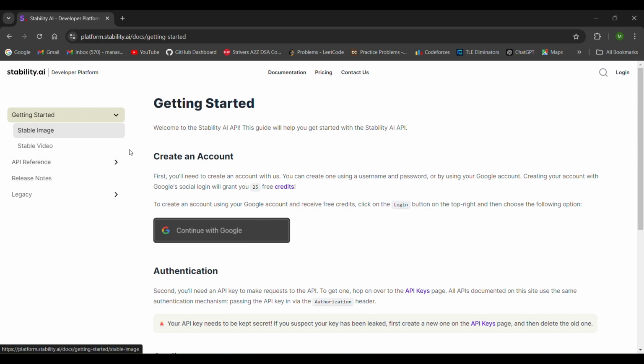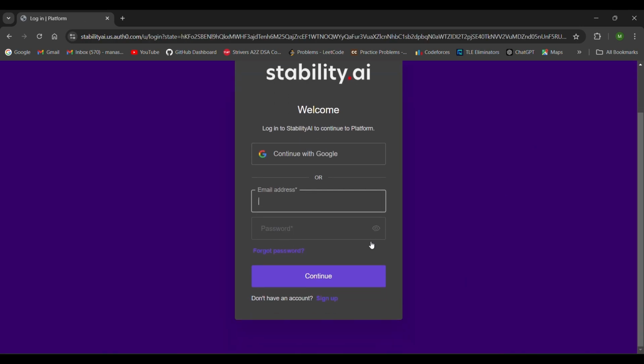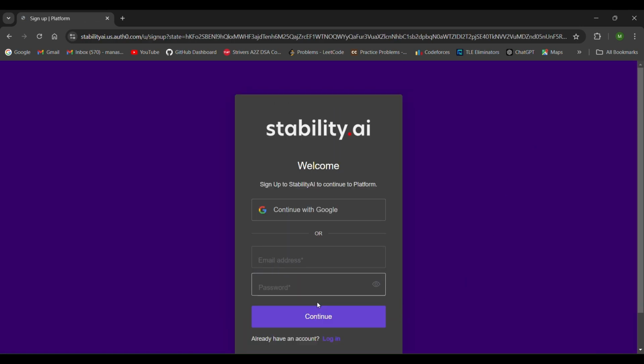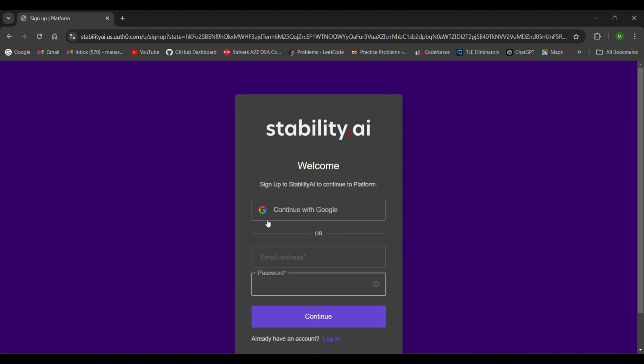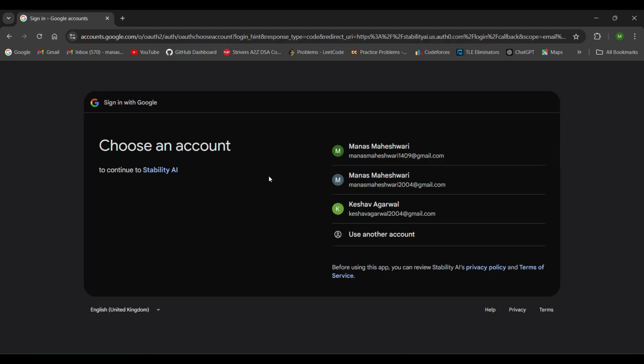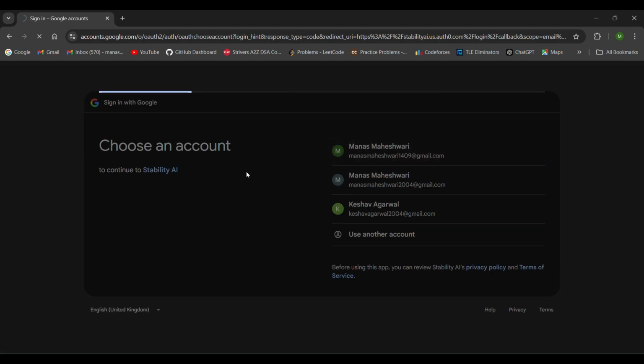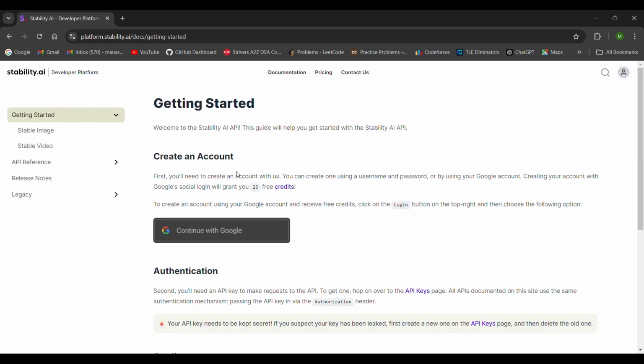So first of all, we are going to sign up to this Stability AI. You can either sign up using the email address and password or continue with Google. I will continue with Google. Okay, so as you can see, I have logged in.